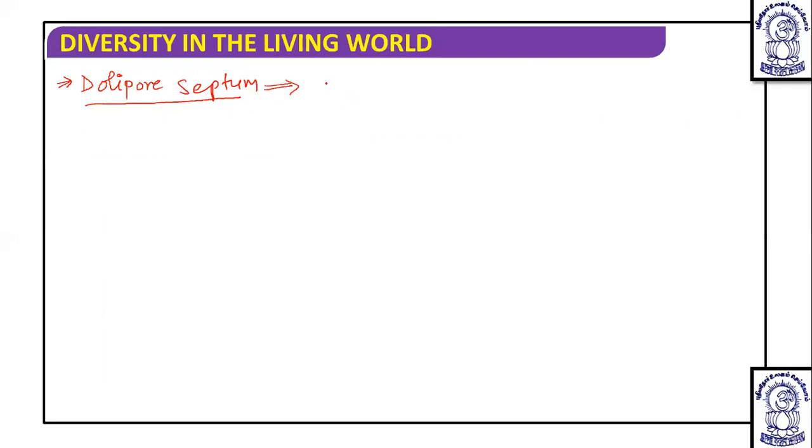In the dolipore septum, what happens? Suppose this is the septate mycelium, and if I look at this particular septum in detail, it looks like this.